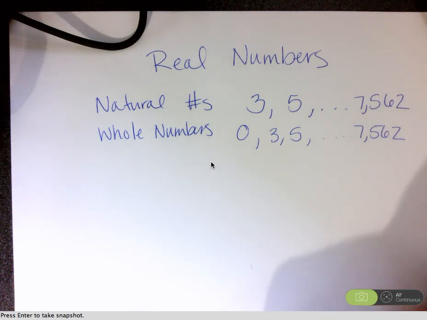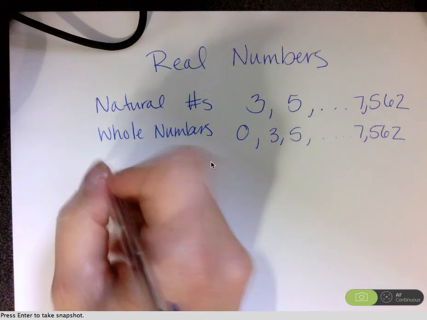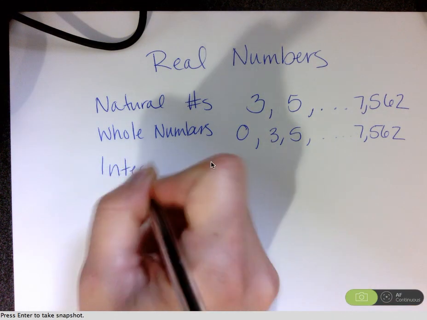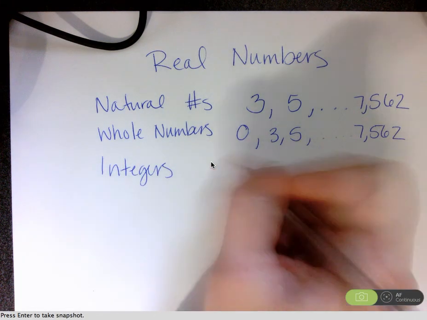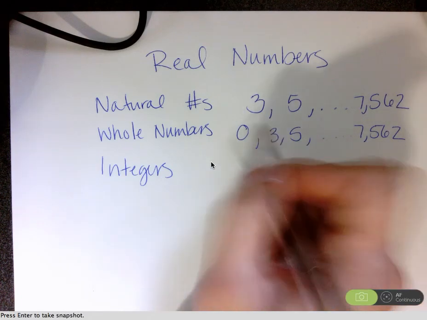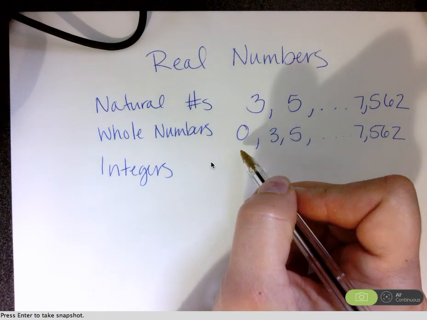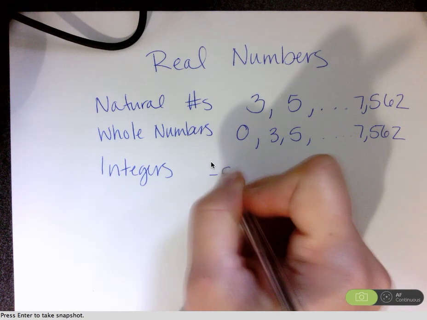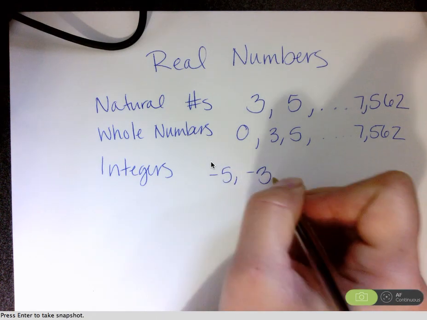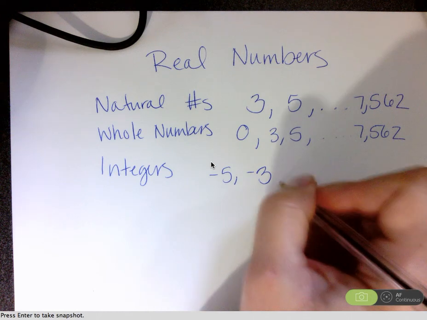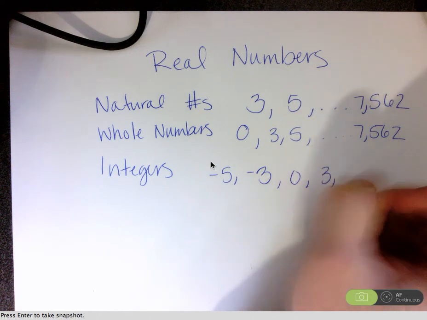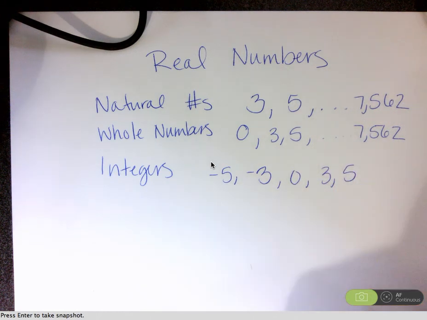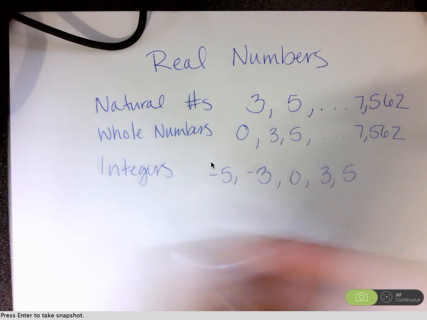The next group of numbers that we have are called integers. And these integers are all of our natural numbers, all of our whole numbers, but also include all the negative numbers. So -5, -3, again, still have 0, still have 3, still have 5, all of those. We're just adding now a new layer of negative numbers.